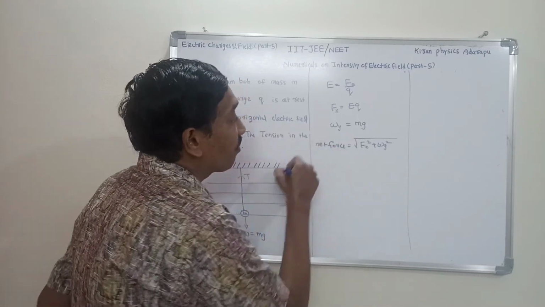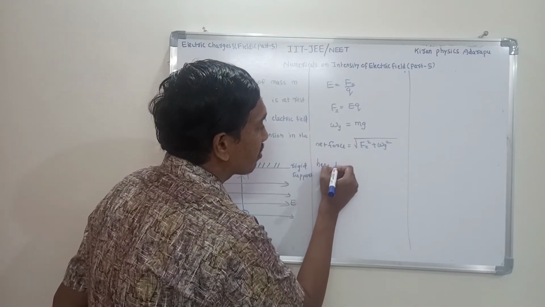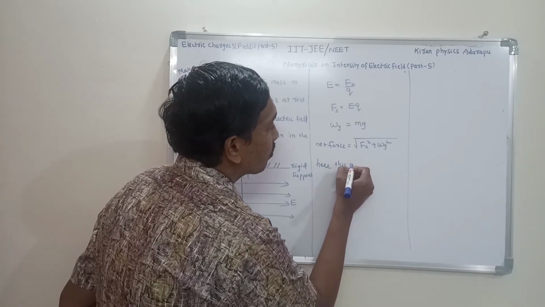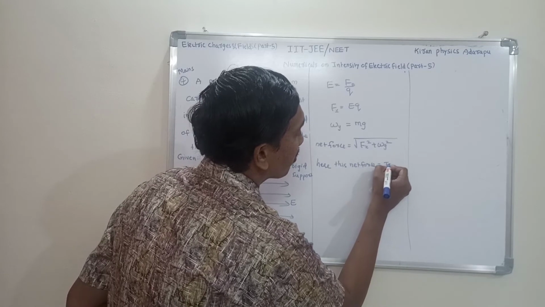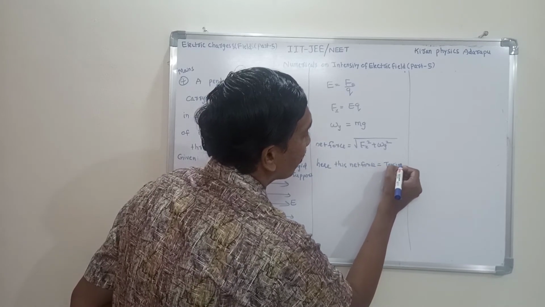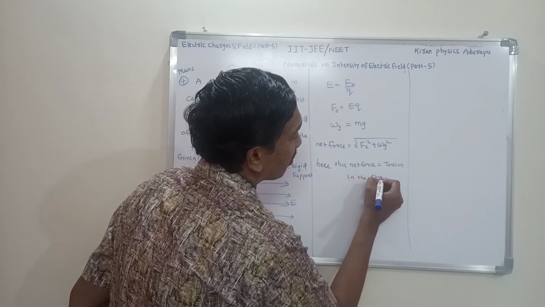Okay, now this net force is similar to the tension force, the tension in the string or thread.